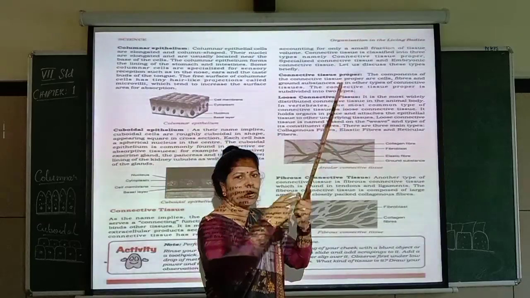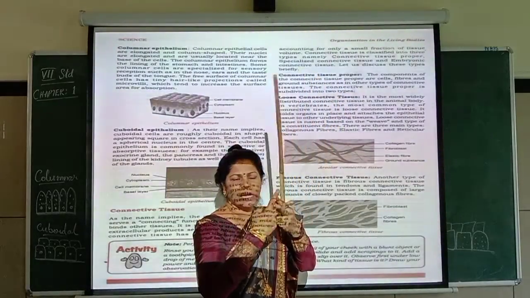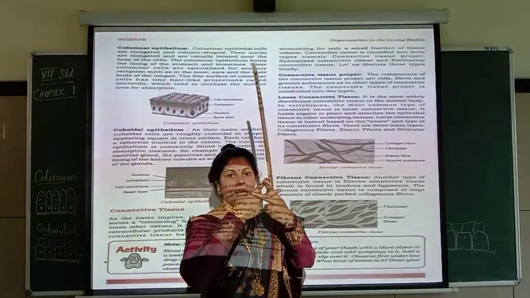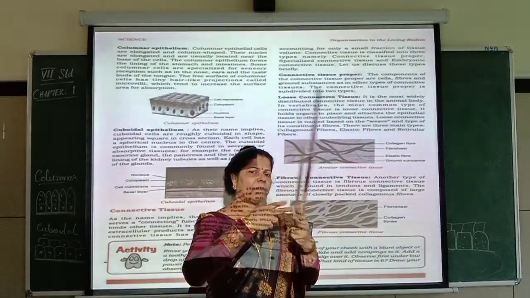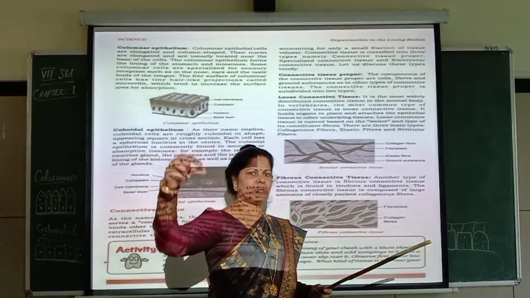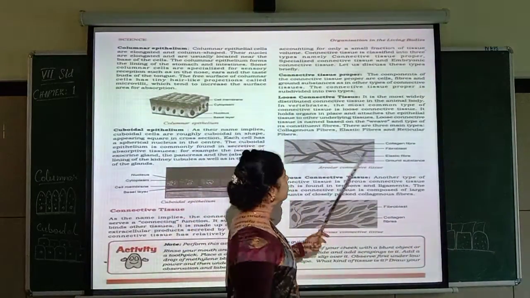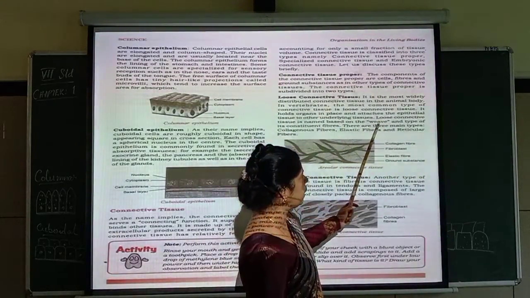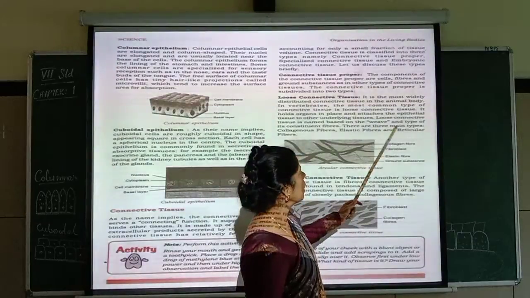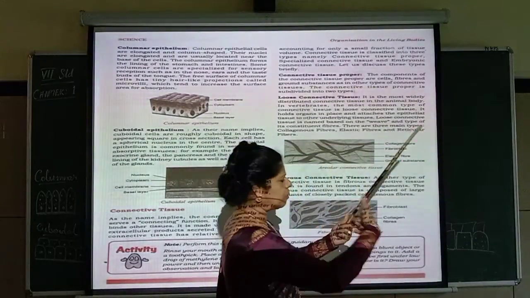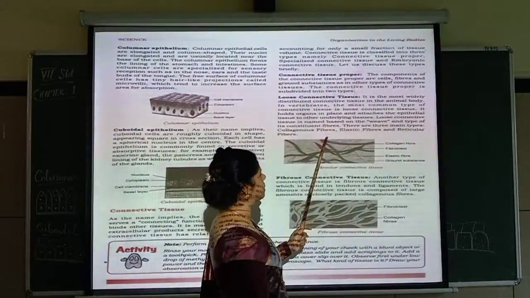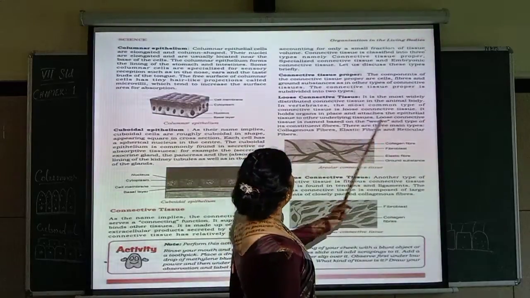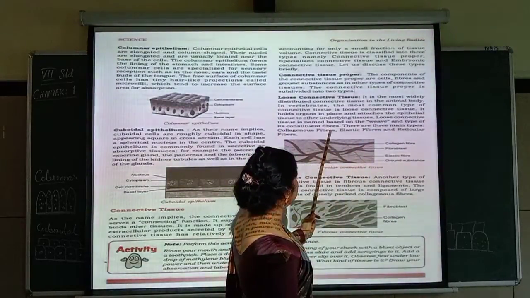They are all interlocked with each other, isn't it? When they are interlocked, a thread-like structure will be formed. That's the meaning here. Loose connective tissue is named based on the weaving. And can you see that? One above the other, they are all an interlocking system here. You can see.